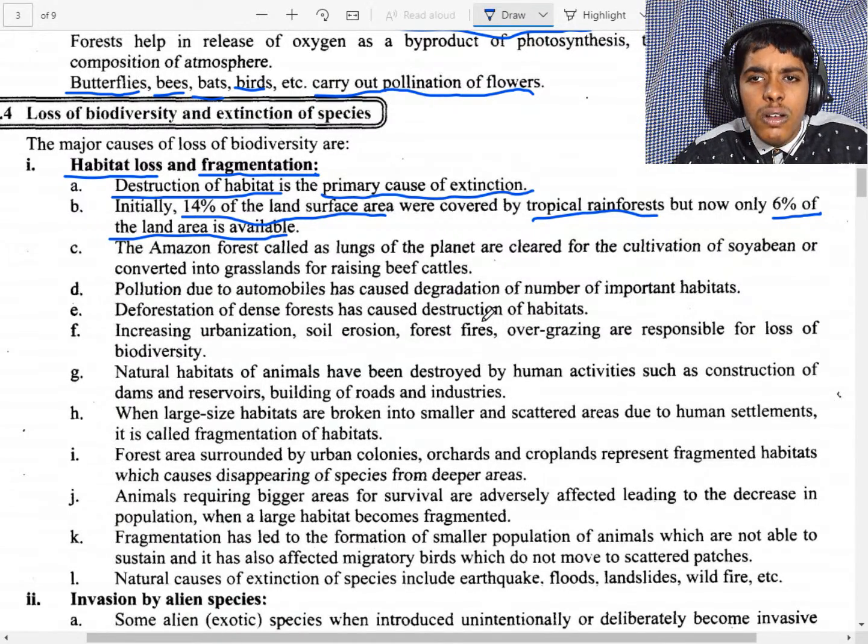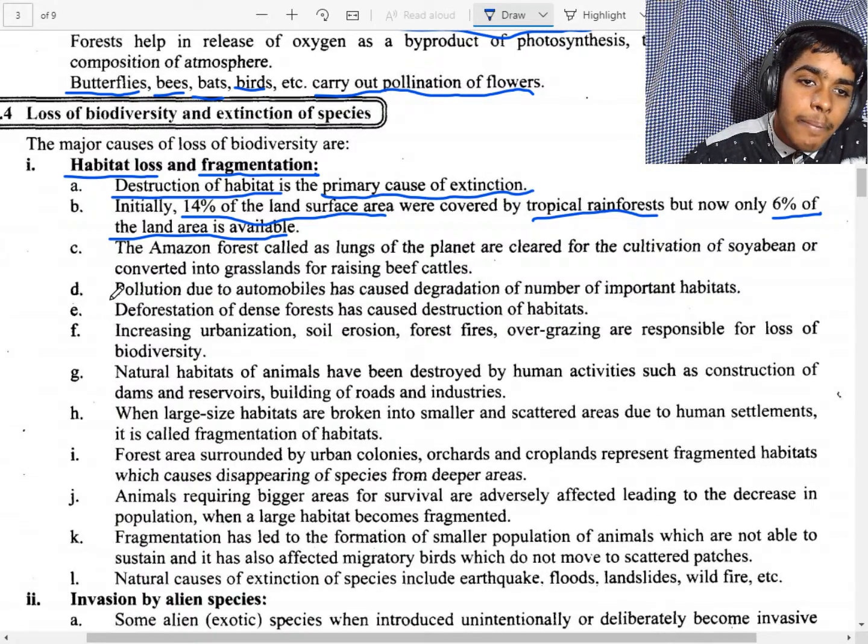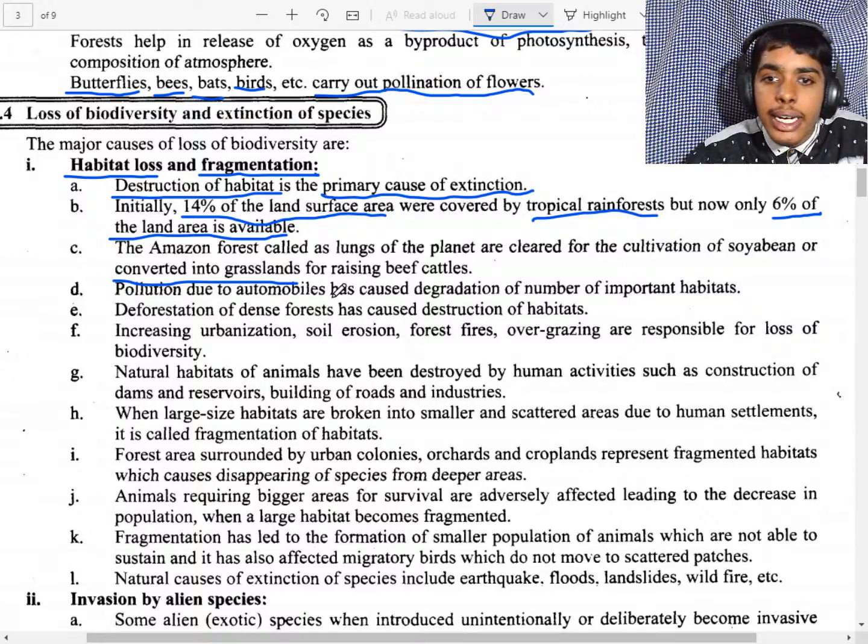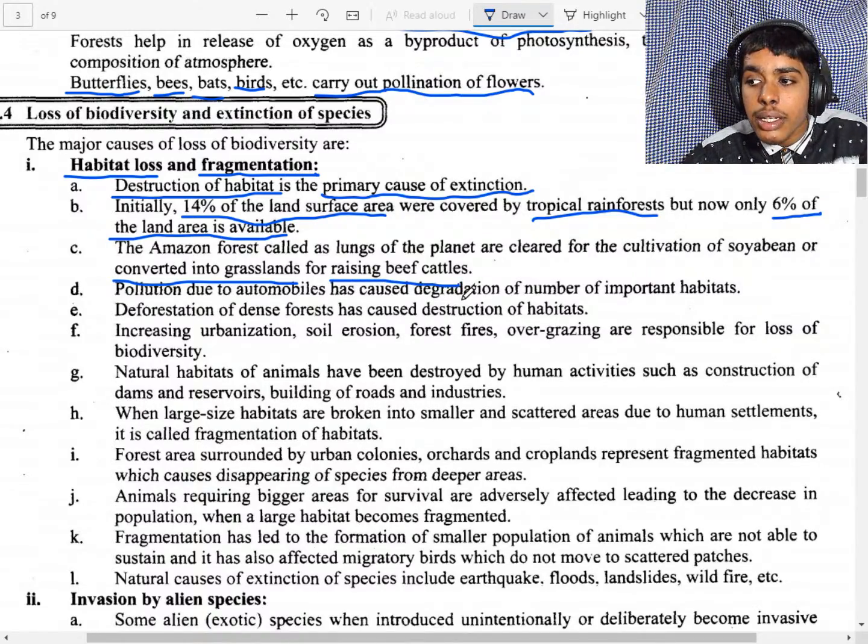Now, if the trees are cut for the cultivation of soya bean, or converted into grasslands for raising beef cattle.